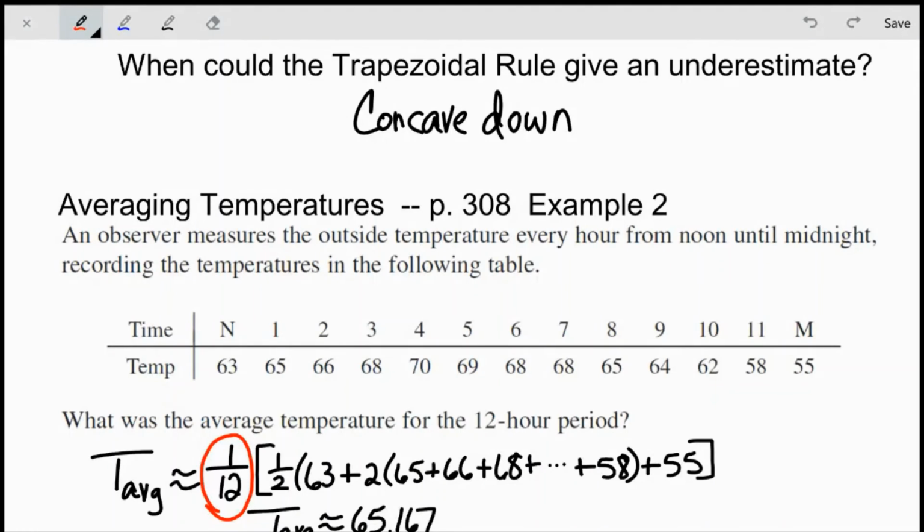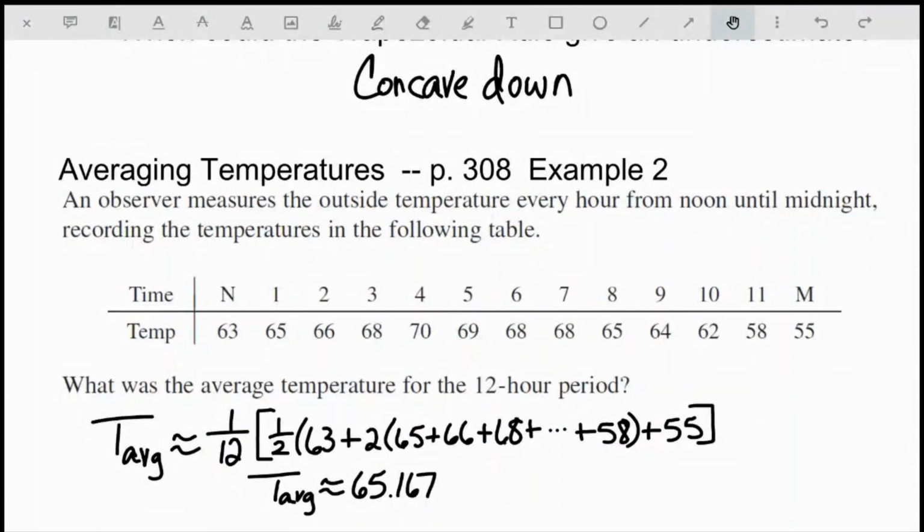So for my integral with the trapezoidal approximation, first I find the length of each subinterval, which is obviously 1 hour here. So I have h divided by 2, 1 over 2. And then I have the first term once, the last term once, and all the terms in the middle twice. I didn't write out every single term because there were a lot, but that's the general setup we would use. Once we have all of that, we can just evaluate it on the calculator, and we get an average temperature of about 65.167. Remember, that's doing an average function value as opposed to a statistical mean or a statistical average like you might have thought to do.